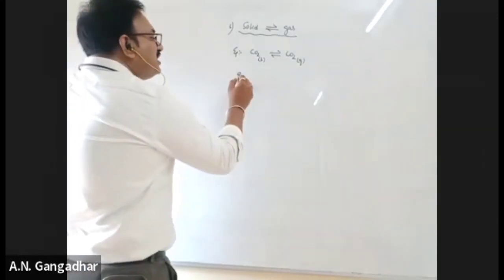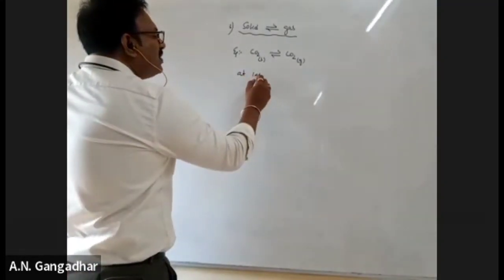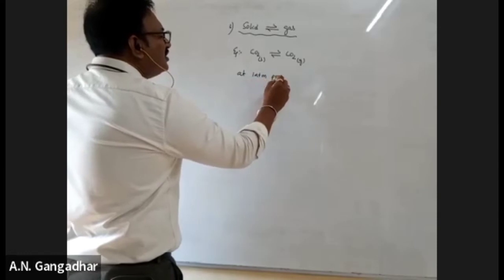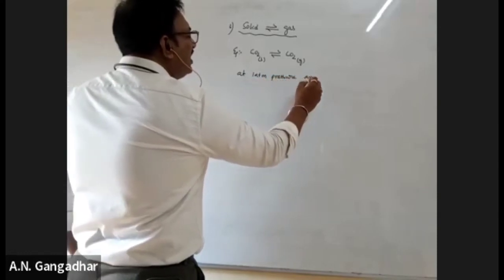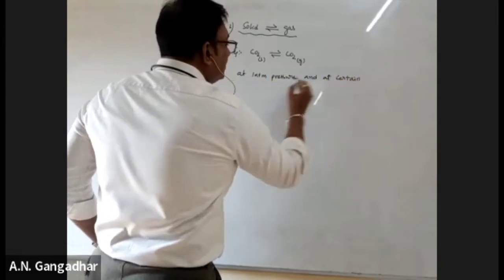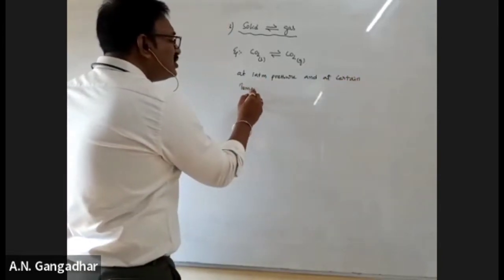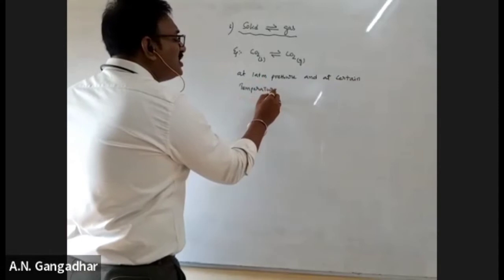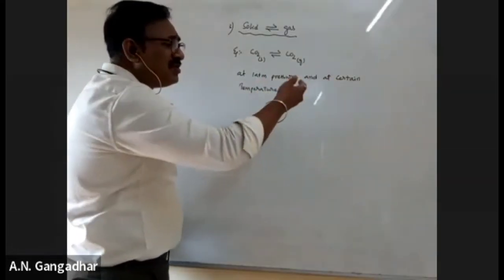See, at 1 atmosphere pressure and at a certain temperature, this is not a natural change, so there is no need to remember the temperature.